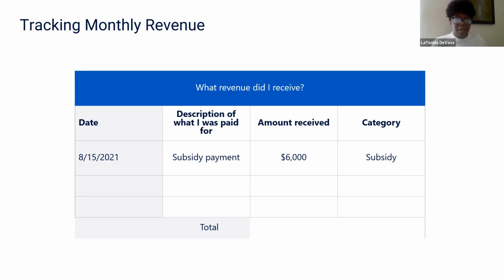You'll do that for every revenue stream or source that you've received for the month. And then at the end, you will total up all the revenues received. And then, of course, tuck those proofs of payment away.